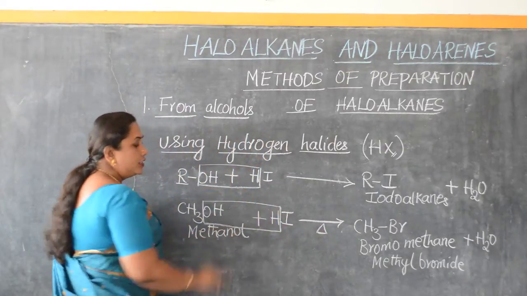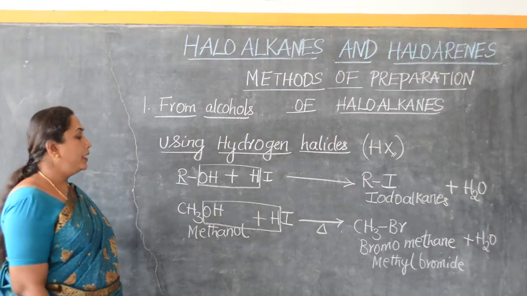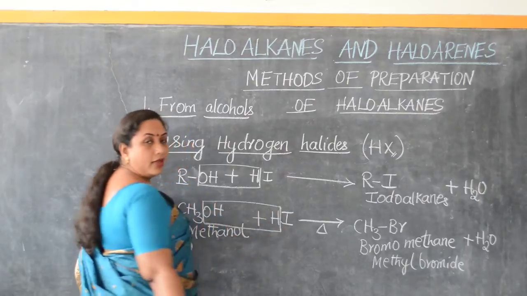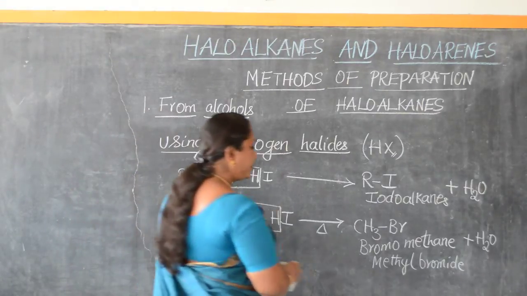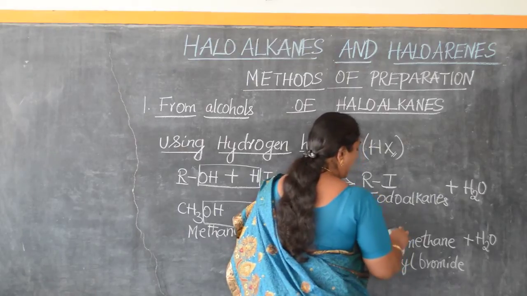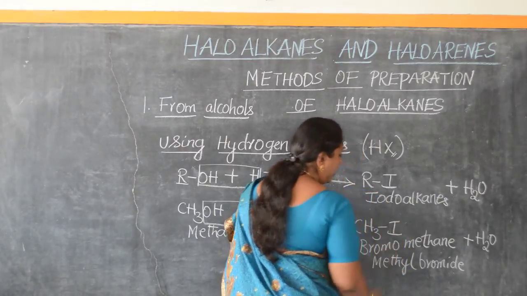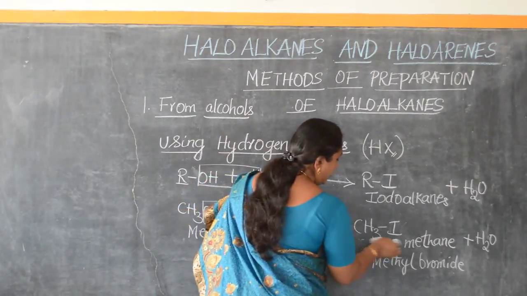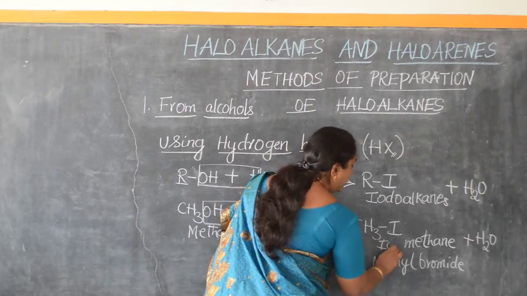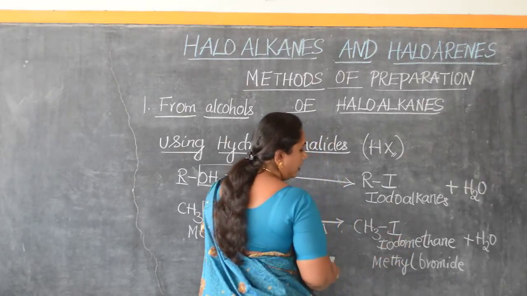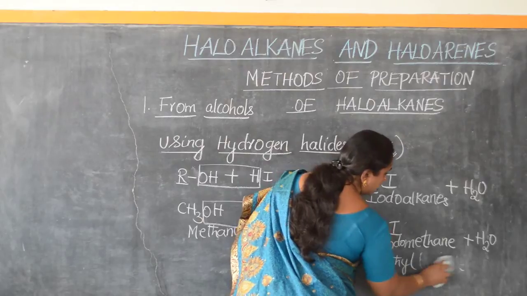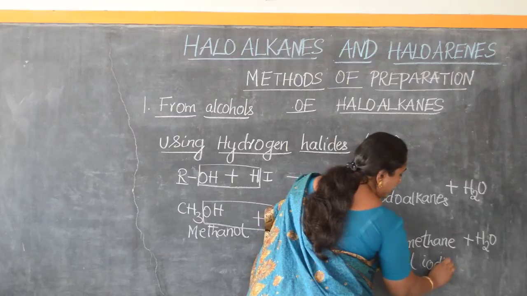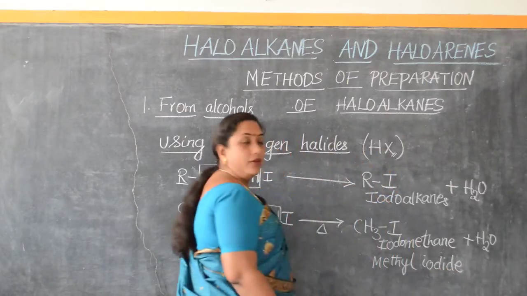So now there is elimination of a molecule of water, and then the methyl group will combine with the iodine part and gives us iodomethane, formula CH3I. So let me write the name here, iodomethane, or else methyl iodide. Methyl iodide is the trivial nomenclature.